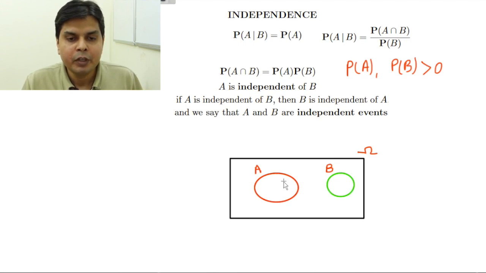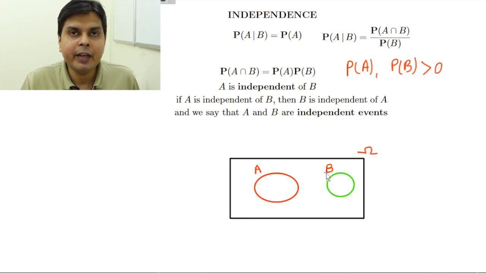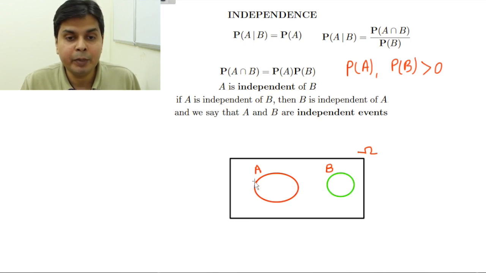Intuitive answer: the moment I say that A has happened, it negates the possibility of B happening. Why? Because they are like day and night, like black and white. The moment A has happened, B cannot happen. So the occurrence of B almost completely depends upon occurrence or non-occurrence of A, because if A has happened, then B will say, okay, I am not coming because A has come. Similarly, if B has happened, then A can say, now that B has come, I will not come. So these two events are not independent.